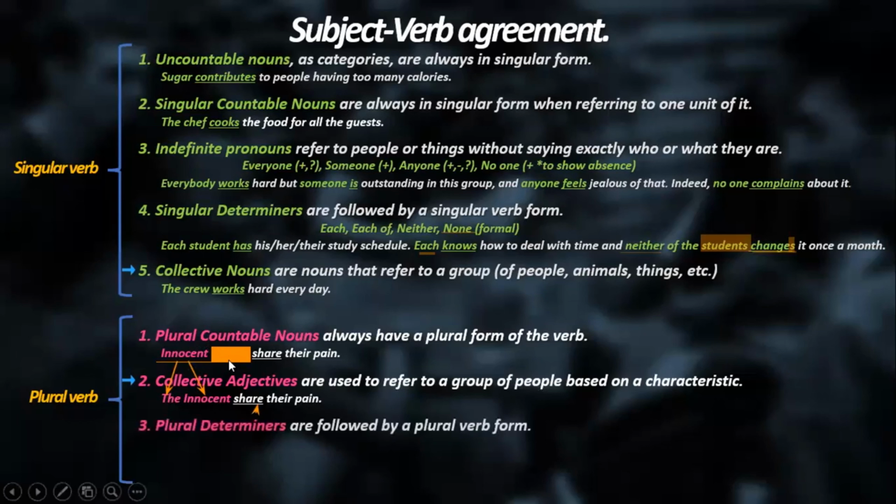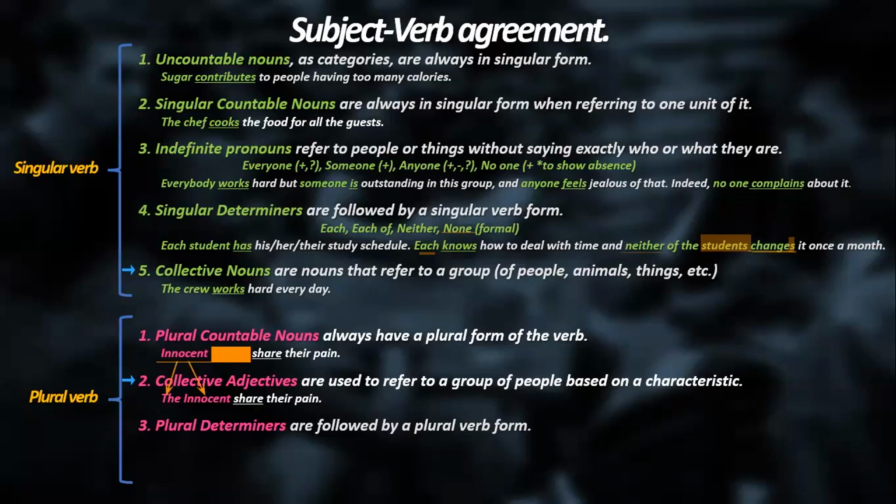If I say in the first example, I have the article, it was wrong, it was a mistake, because you're not being specific. You use the if you're being specific: the innocent victims in this city or in this area. If you specify, you need the. If you're talking in general, you don't need that article.